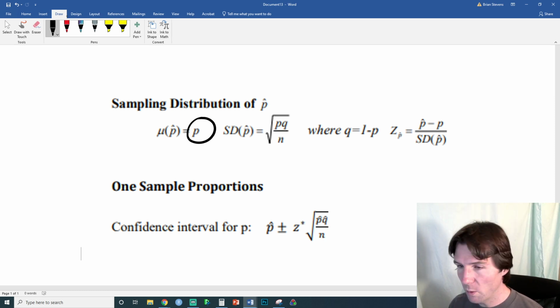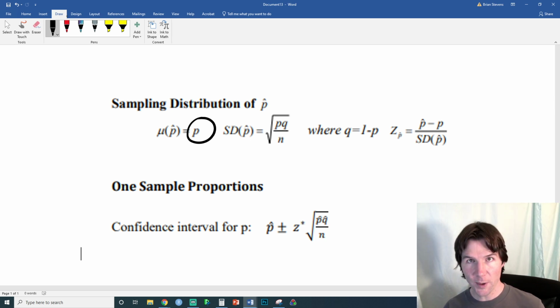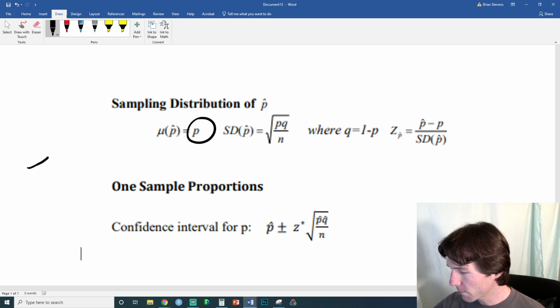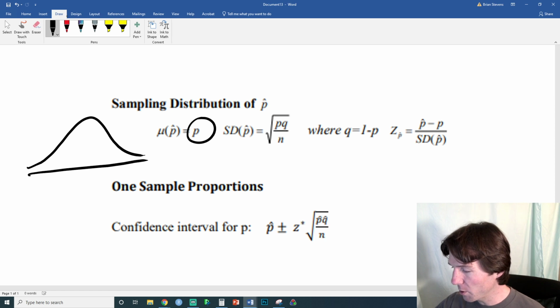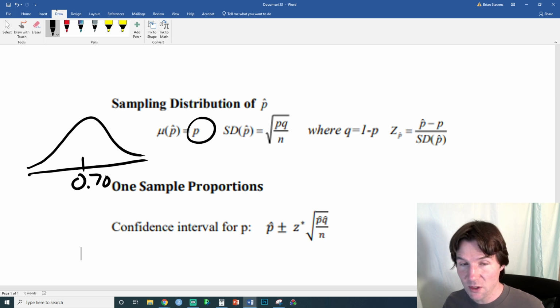And so now we need to find out the mean for the distribution of the sample proportion. What does that mean? It means if you were to go out and take a theoretical sample, what would you expect to see? And let's look at that. Well, in the middle of the distribution, you expect to see p. So what would you expect to see if you took a sample of students and asked them if they like Taco Bell? Well, I'd expect 70% of the students to like Taco Bell.